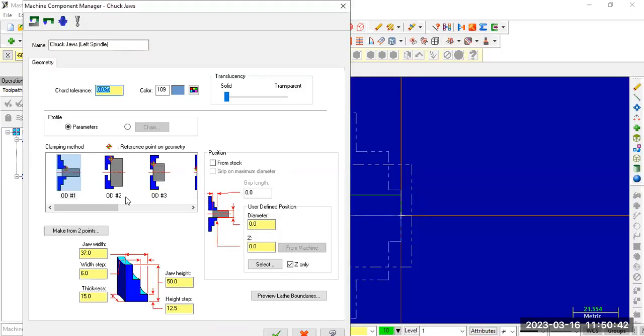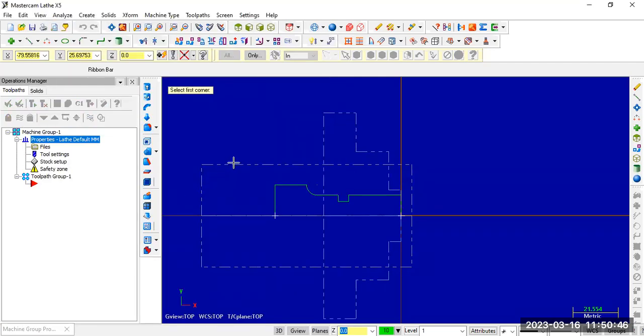Properties. Make from 2 points. So over the left side, we need to hold.